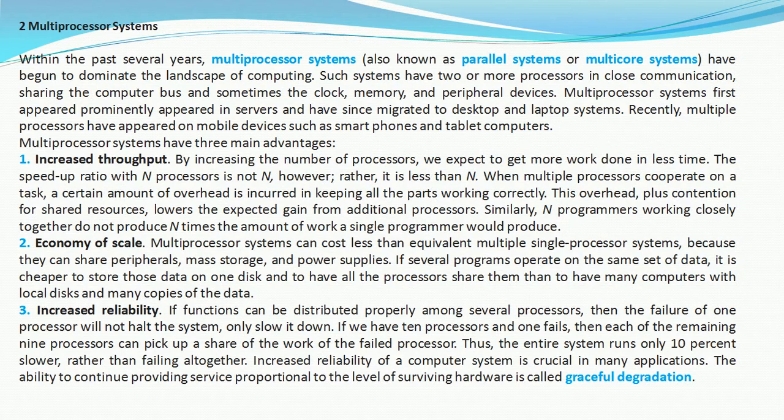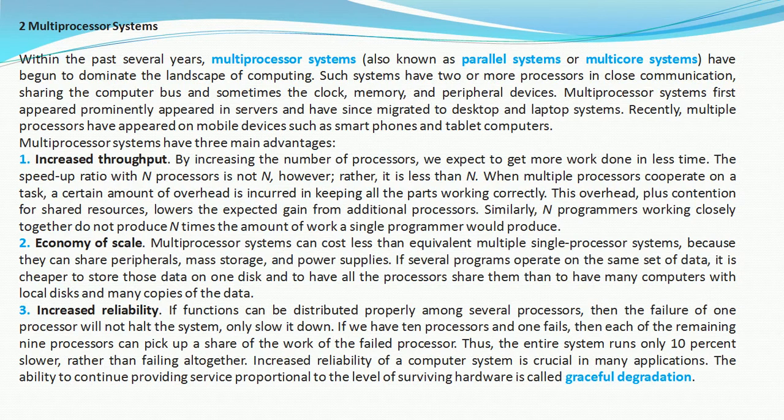Another example is multiprocessor systems. Multiprocessor systems, also known as parallel systems or multicore systems, dominate the landscape of computing. Such systems have two or more processors in close communication, sharing the computer bus and sometimes the clock, memory, or peripheral devices.